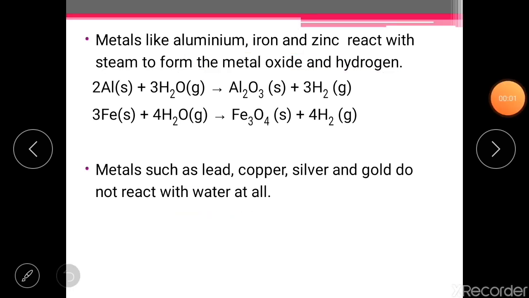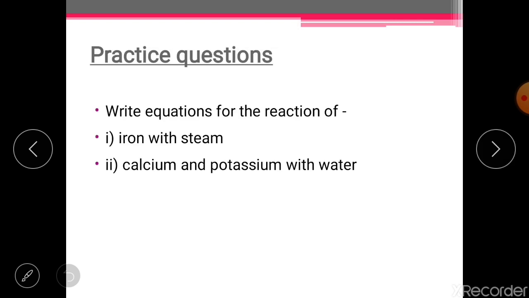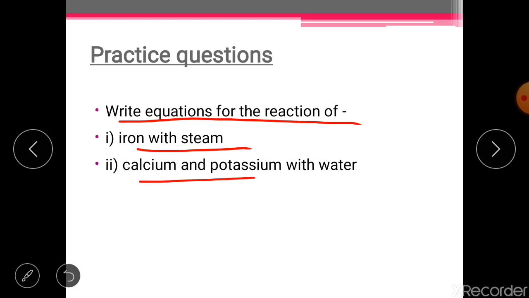So students, you have seen how different metals react with water and under what conditions. Now it's practice time. I will ask you questions regarding those things which have been explained by me, and in this manner you will get to know how much you have learned so far. So let's see the practice questions. Here you can see the first question: write equations for the reaction of iron with steam, and calcium and potassium with water. So you have to write the chemical equations for these.